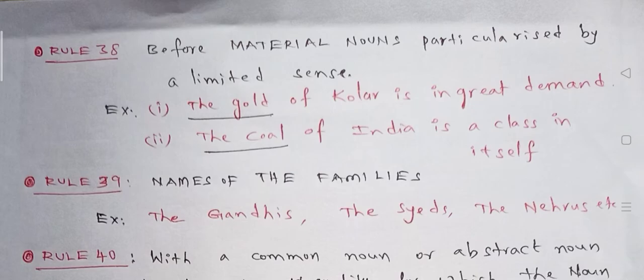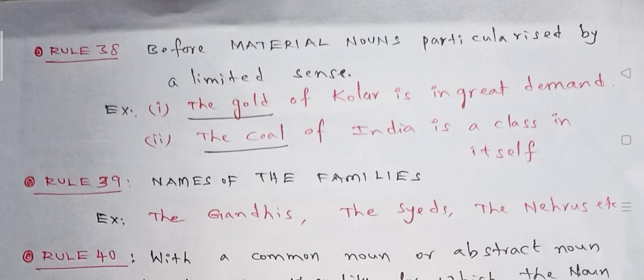Here the material noun is gold and it is particularized by a limited sense. Kolar-related gold is in great demand, only this gold is particularized. Here we particularize the gold related to Kolar mines. Kolar mines related gold is in great demand. This is especially particularized. So we use that material noun in a limited sense.